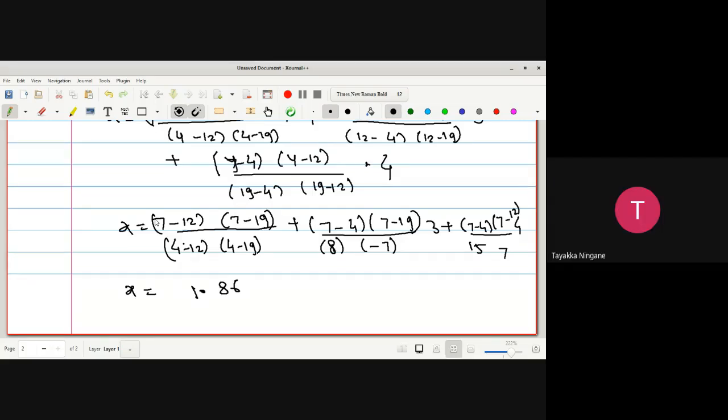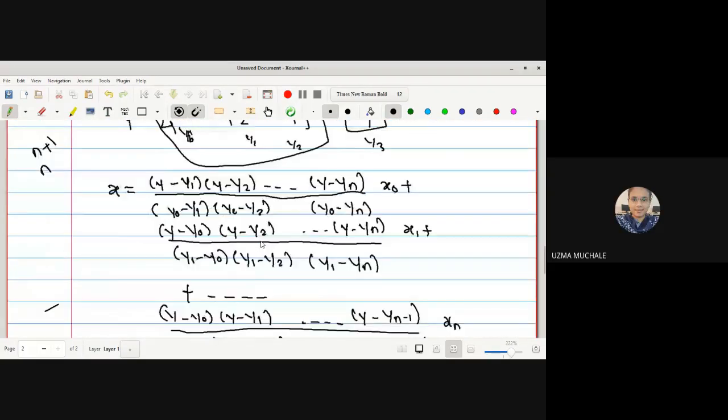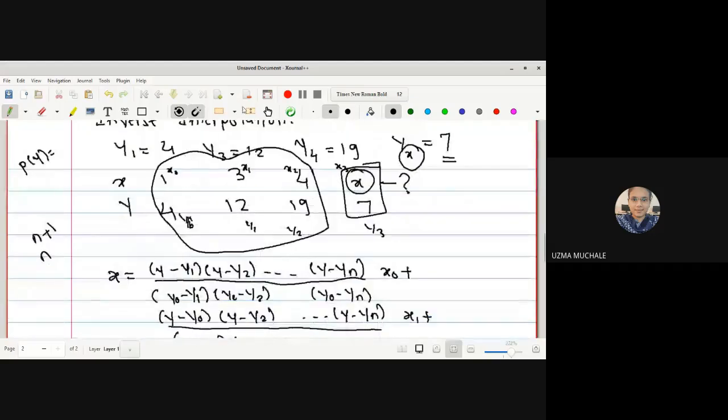Ma'am, I got 1.8572. Yes, ma'am. Now 1.8 is also okay. You must get the answer in between these two, right? Now I told you that we have to predict the answer, right? Value of y is given 7, right? So 7 will lie in between 4 and 12.